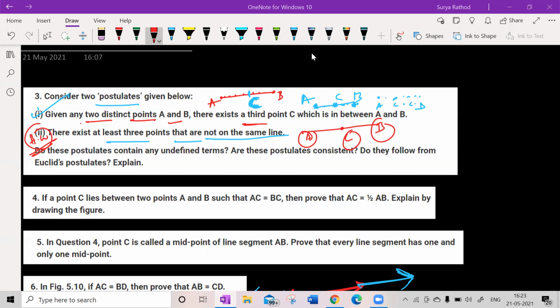We can just draw the point above or below the line, right? Of course. But according to Euclid's postulate, if line AB is here and point C is here, what is it going to be?